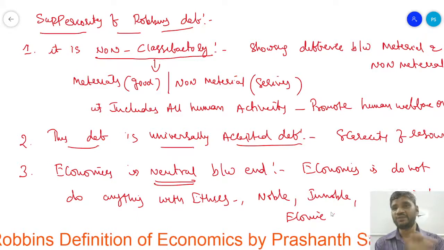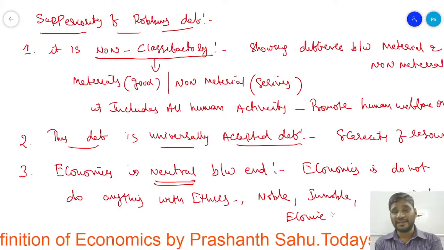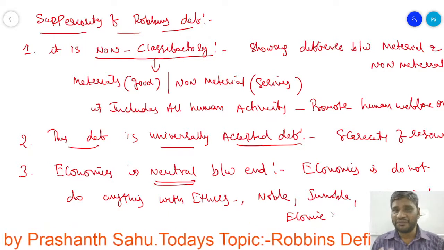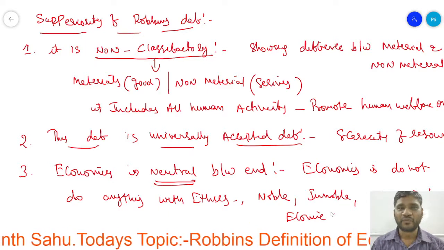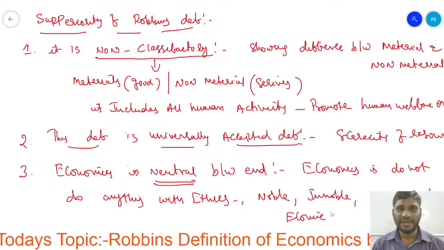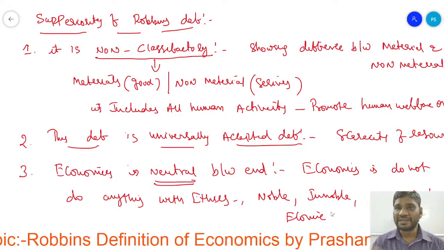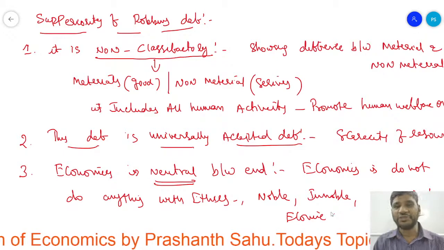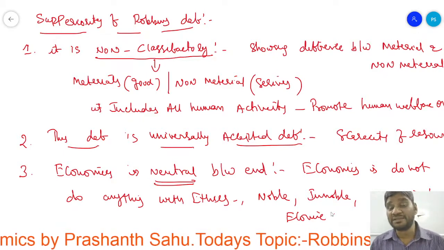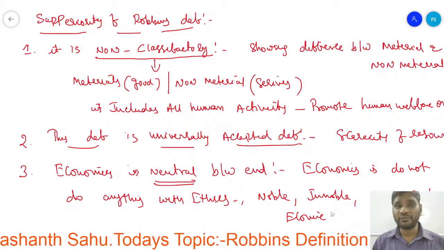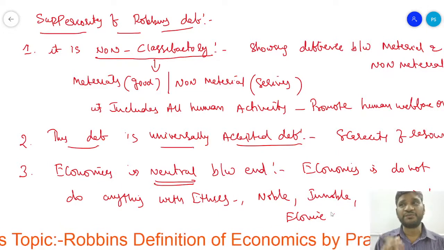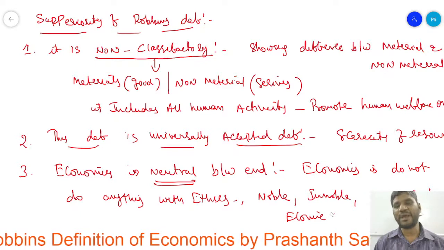Whatever type of sweet it may be, the thing is to get satisfaction, and economics is neutral. It is concerned with whether the consumer has got satisfaction or not. That is primarily important.